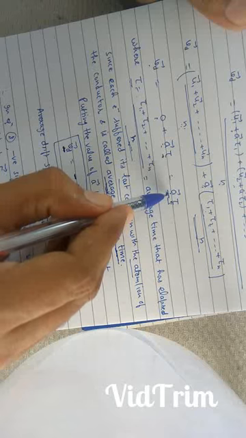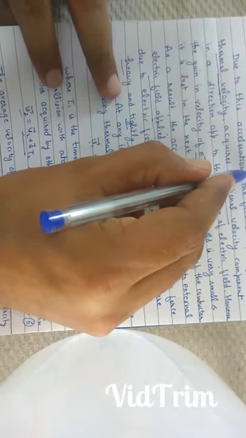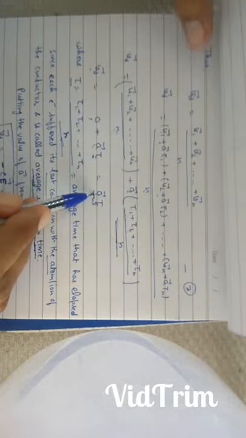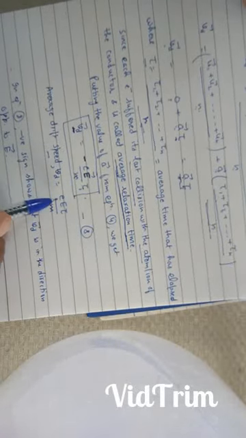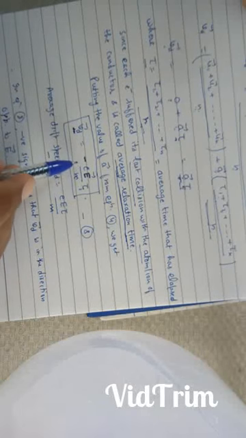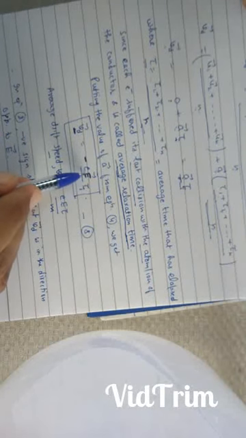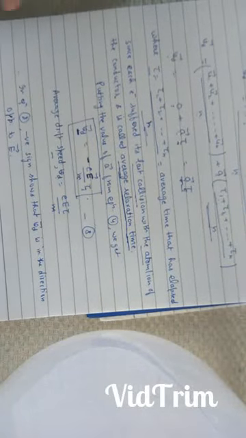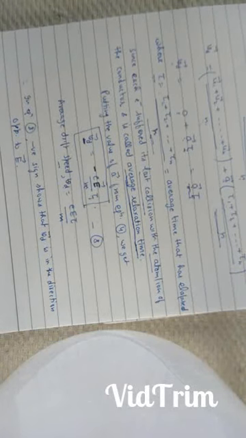Now substituting the value of a from equation 4, which is minus e E upon m, we get Vd equal to minus e E upon m into tau. Therefore drift speed will be Vd is equal to e E tau upon m. In equation 8, the negative sign shows that drift velocity is in a direction opposite to the direction of electric field. Therefore this is the expression for drift velocity of electron in a conductor.